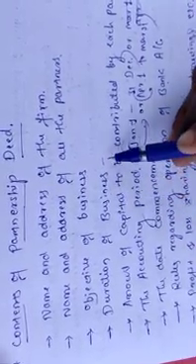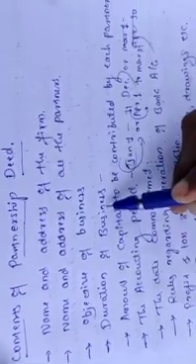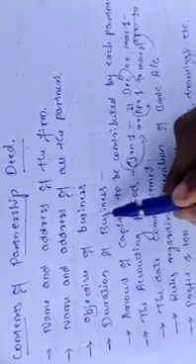Next, duration of the business. For what purpose and what time duration you are fixing to run the business, that is called duration of the business. That duration should be mentioned in the partnership deed. For example, 2 years, 5 years and 6 years. Those time durations should be mentioned in the partnership deed.